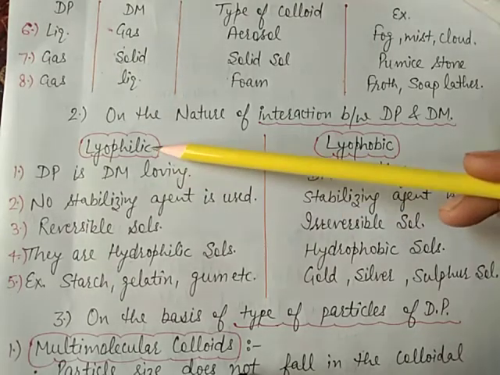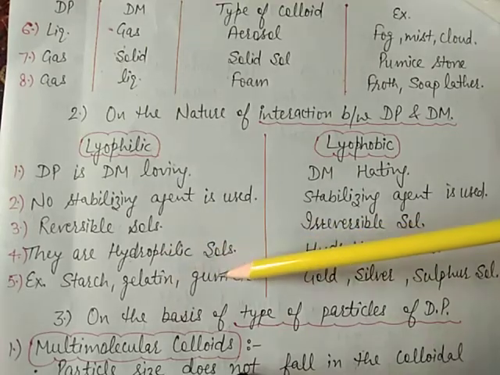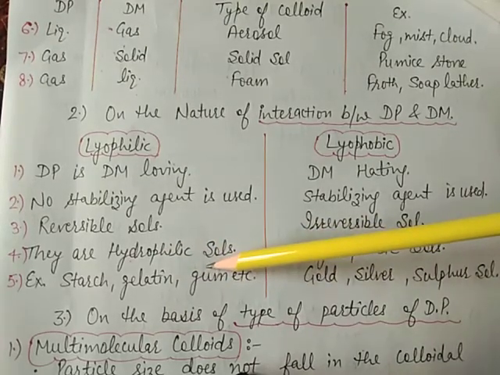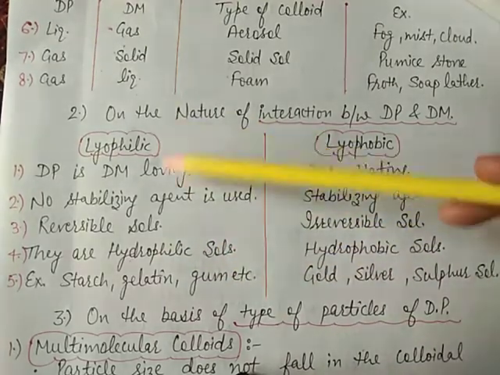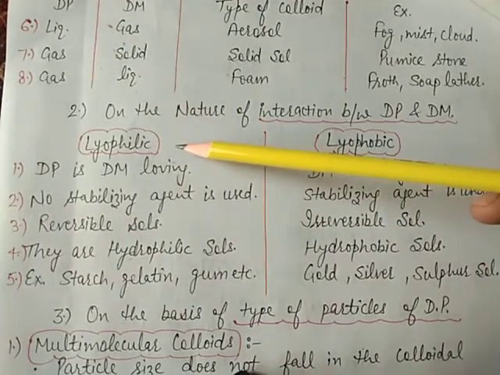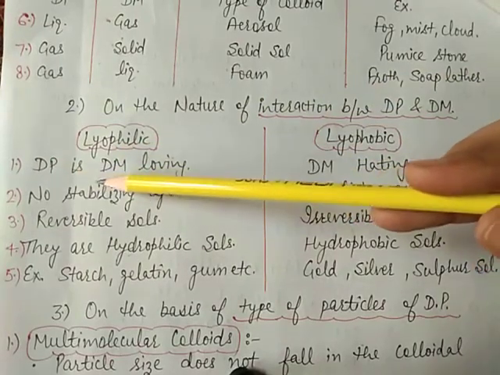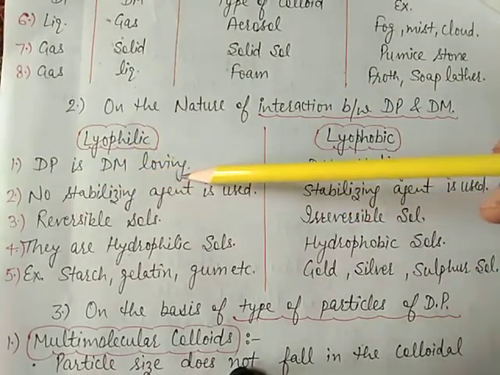Here we take examples like starch, gelatin, gum, albumin. This is also called intrinsic colloids. Means we can say that the dispersed phase is dispersion medium loving.